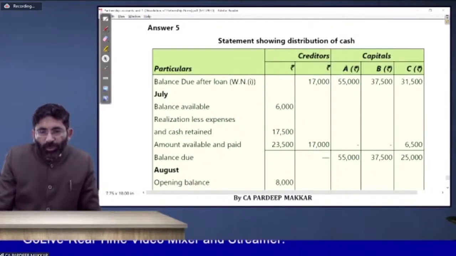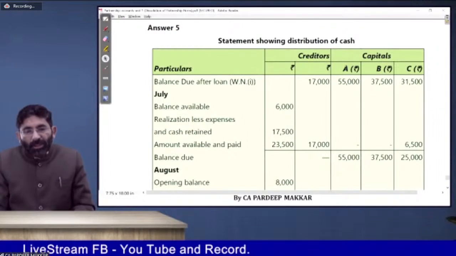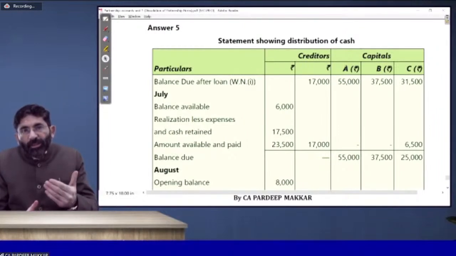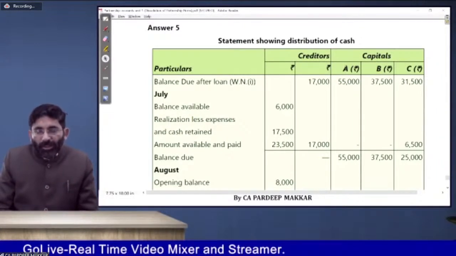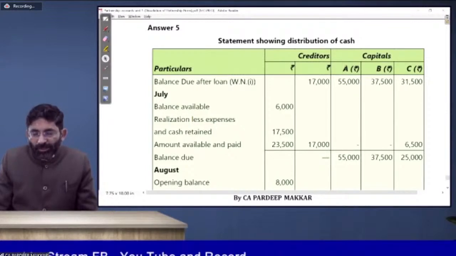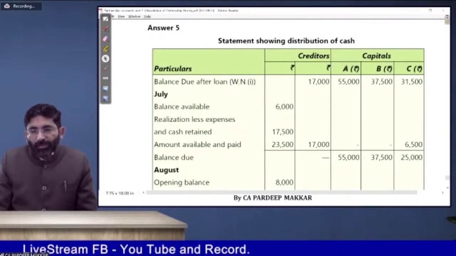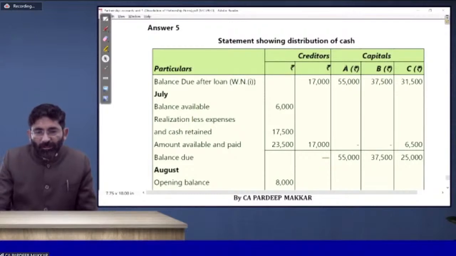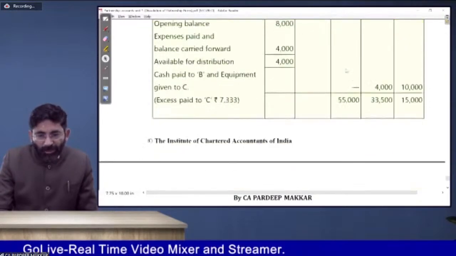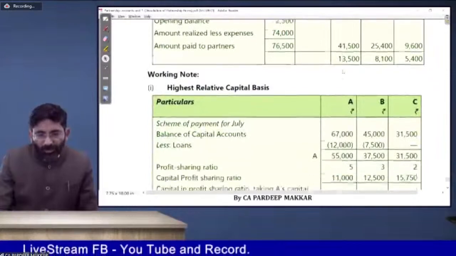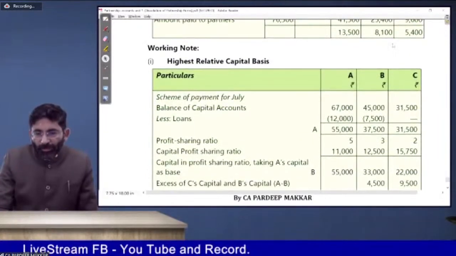Now, first of all, whatever amount is to be paid to the creditors and partners, that is given to you, 17,055. He says after working note number 1. So see working note number 1 first of all because working note is given to you. Balance of capital account is given to you.